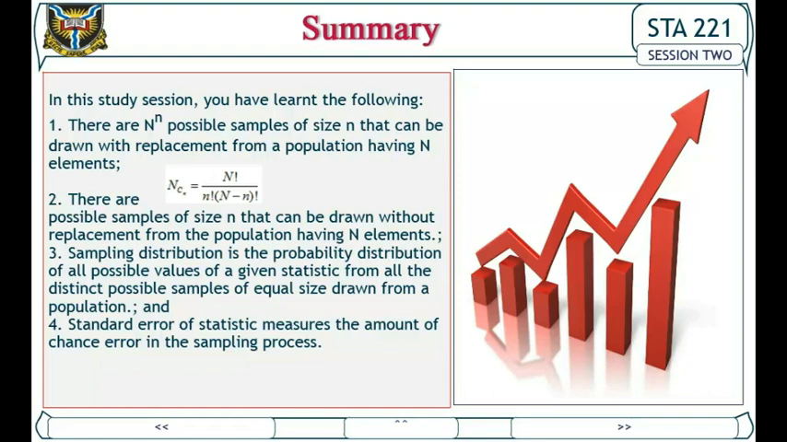3. Sampling distribution is the probability distribution of all possible values of a given statistic from all the distinct possible samples of equal size drawn from a population. And 4. Standard error of a statistic measures the amount of chance error in the sampling process. This is the end of study session 2. Thanks for listening.